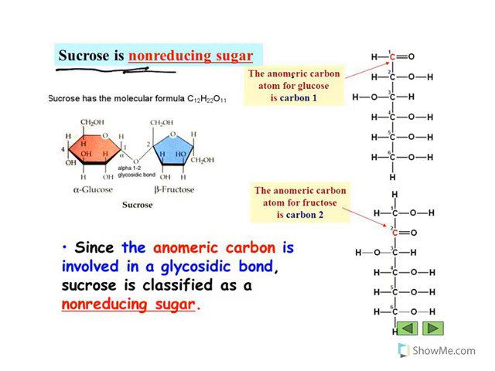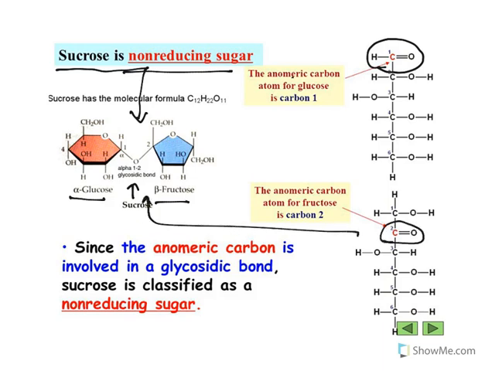An example is sucrose. Sucrose is a non-reducing sugar. Look at this, what has happened? Glucose and fructose formed this glycosidic bond. How has it formed? In glucose, the aldehydic carbon, and in fructose, the ketonic carbon, form this bond. That means there is no free aldehyde or ketone available. If it is not there, it cannot reduce and it becomes a non-reducing sugar. So this is about reducing and non-reducing sugars.